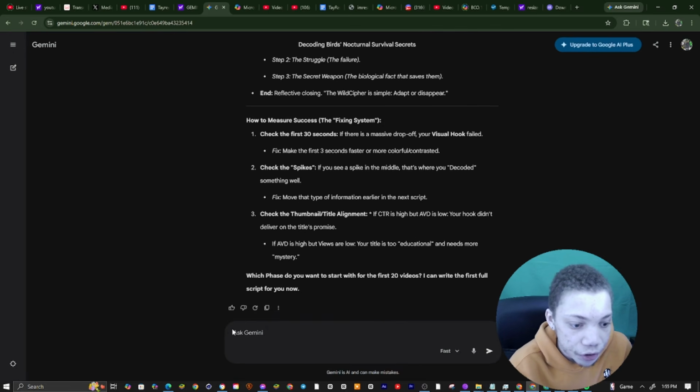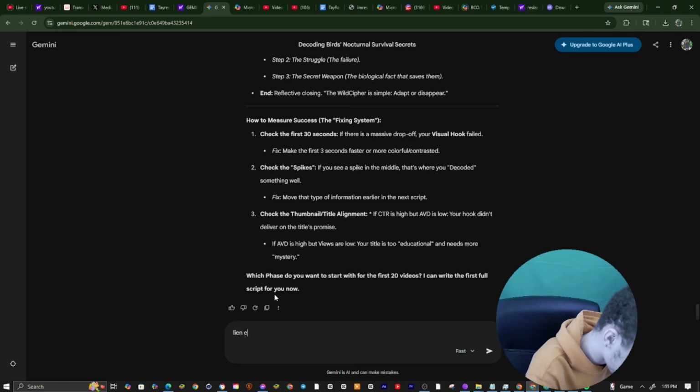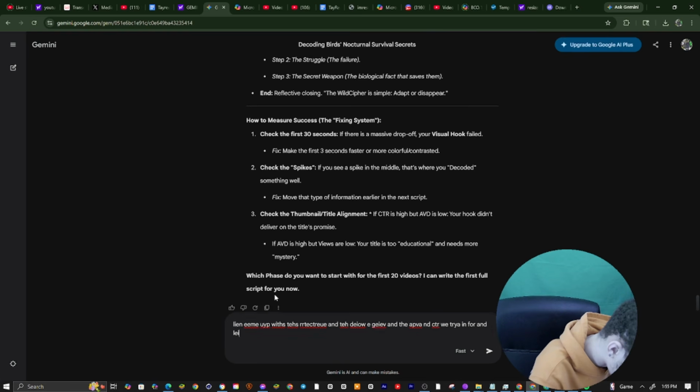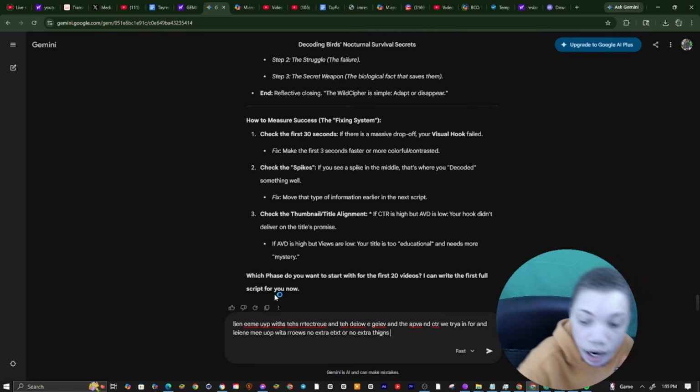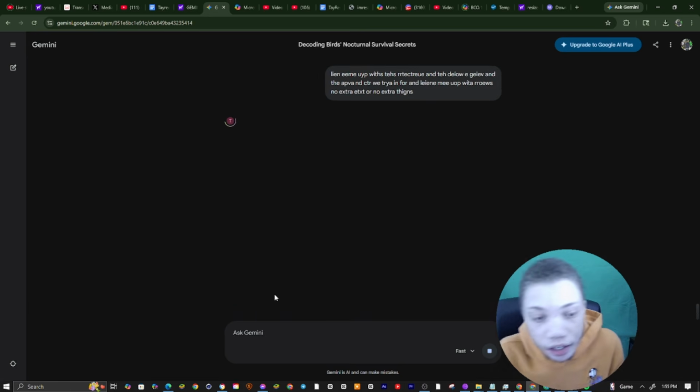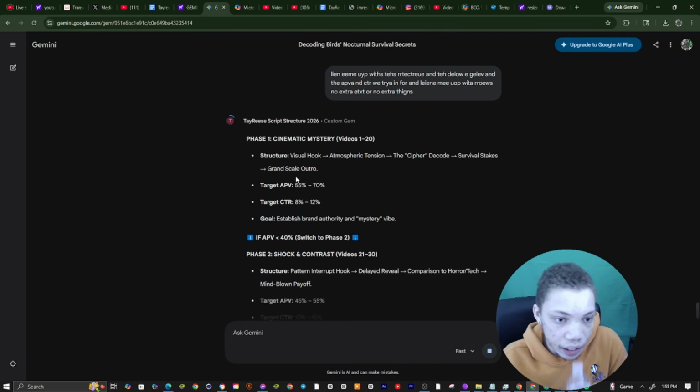And what I'm going to have it do is line me up with the structures and videos we give it, and the APV and CTR we try to aim for, and line it up with arrows, no extra text or extra things. All right, so it's going to line me up with the arrows, and you can see right here.